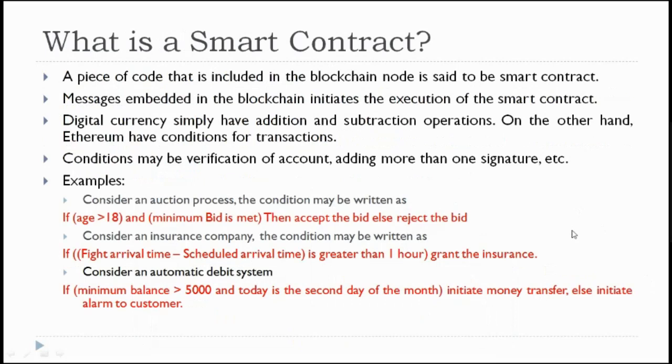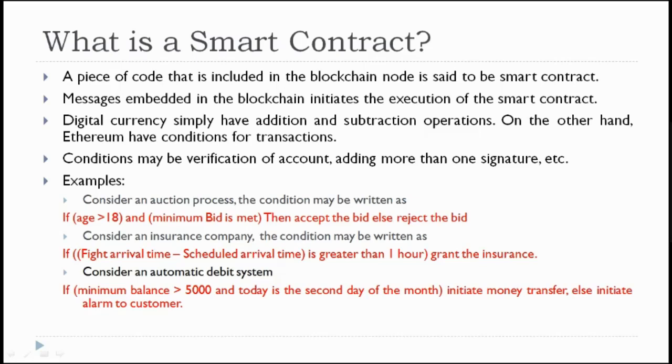It is now time to discuss what a smart contract is. A smart contract is a piece of code that is included in the blockchain node. So what is this code? It consists of some business logic. This business logic will be included in the blockchain node, so whenever the corresponding transaction is initiated, this logic will automatically be executed and the related operations will happen.